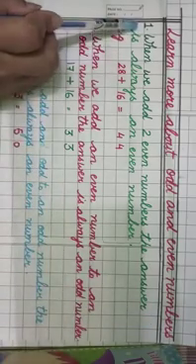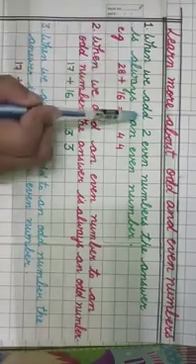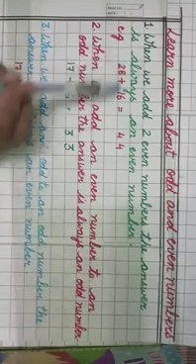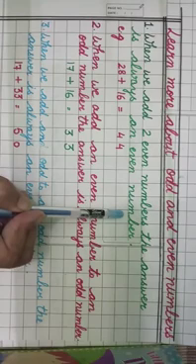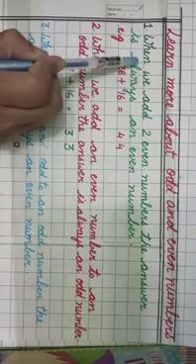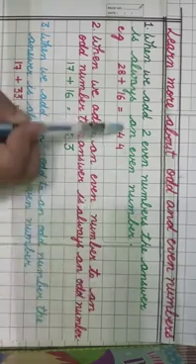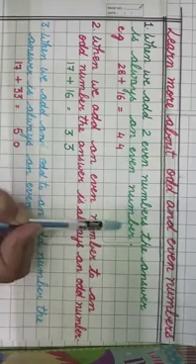Now, number 1: when we add 2 even numbers, the answer is always an even number.